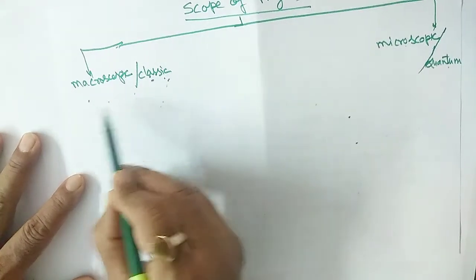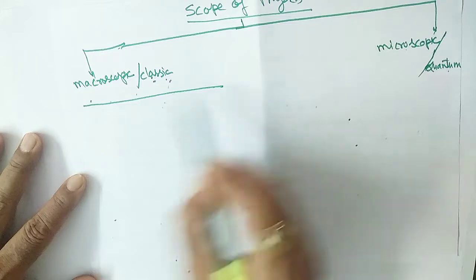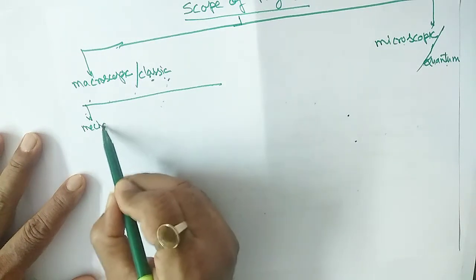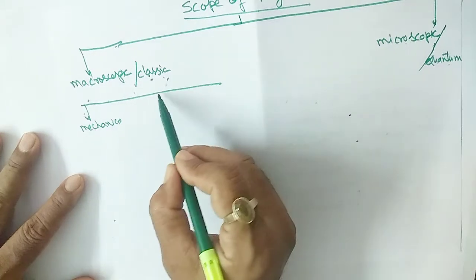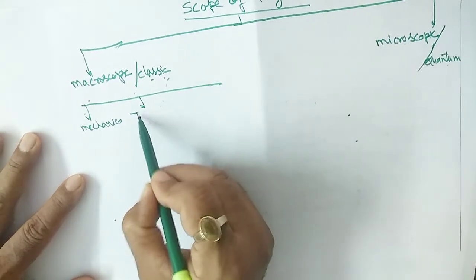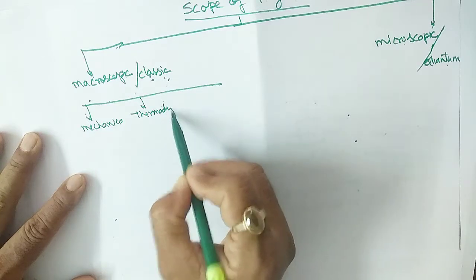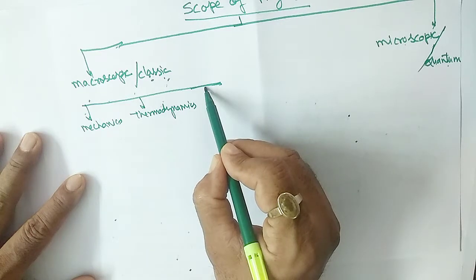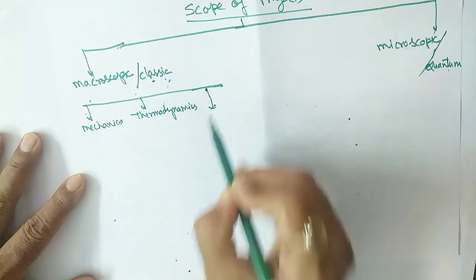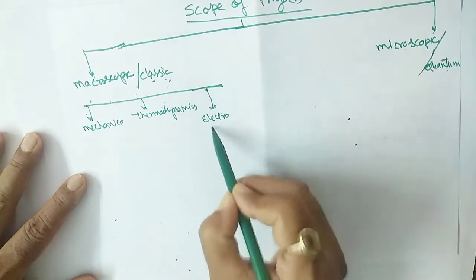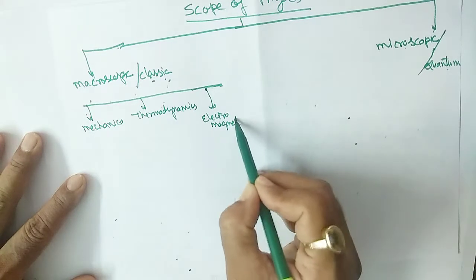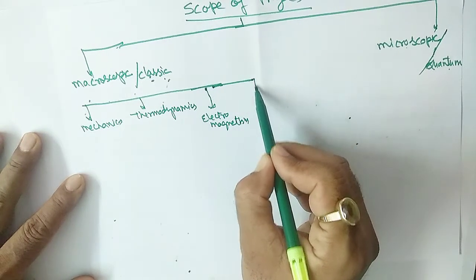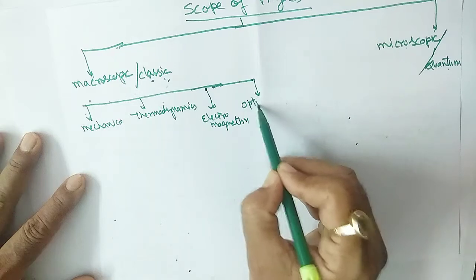See, in the macroscopic you can divide everything: it is mechanics, and second is thermodynamics, and next is electromagnetism, and next is optics.